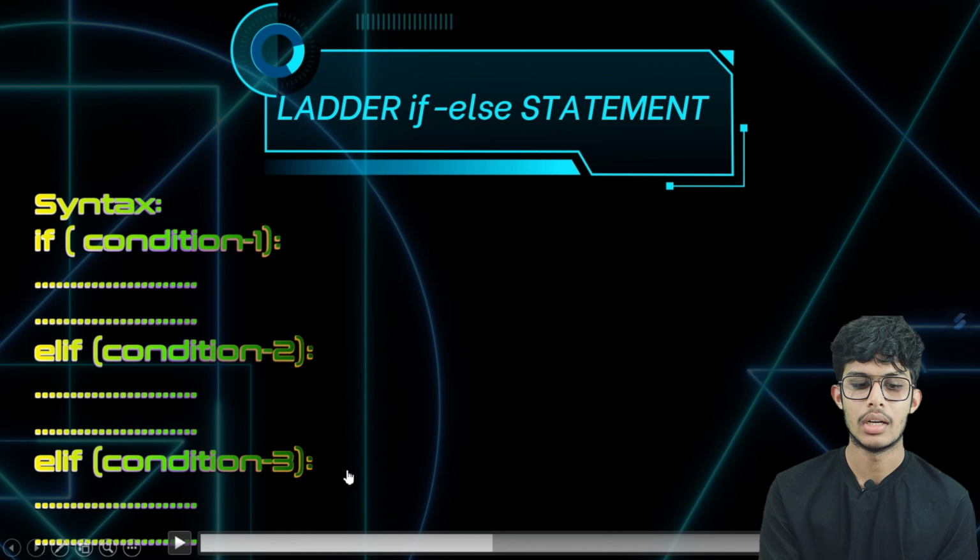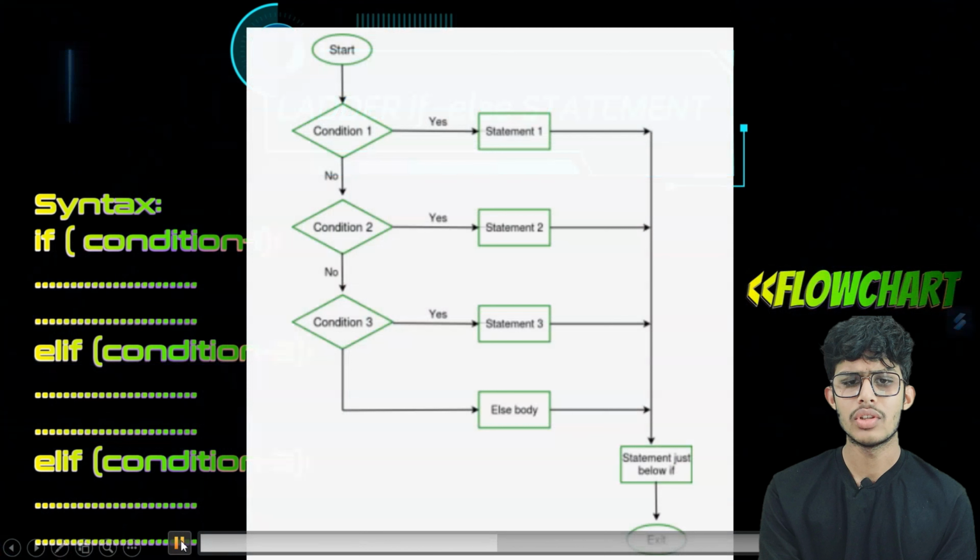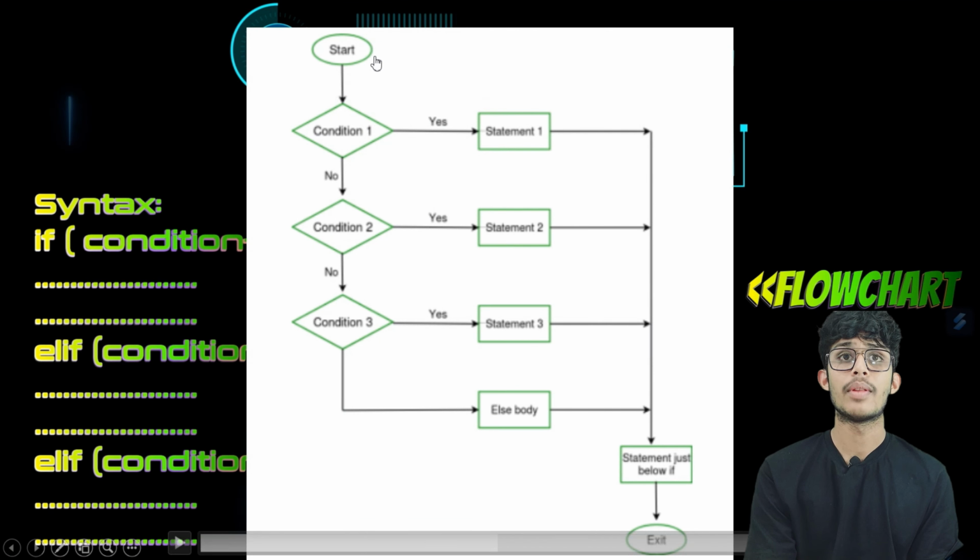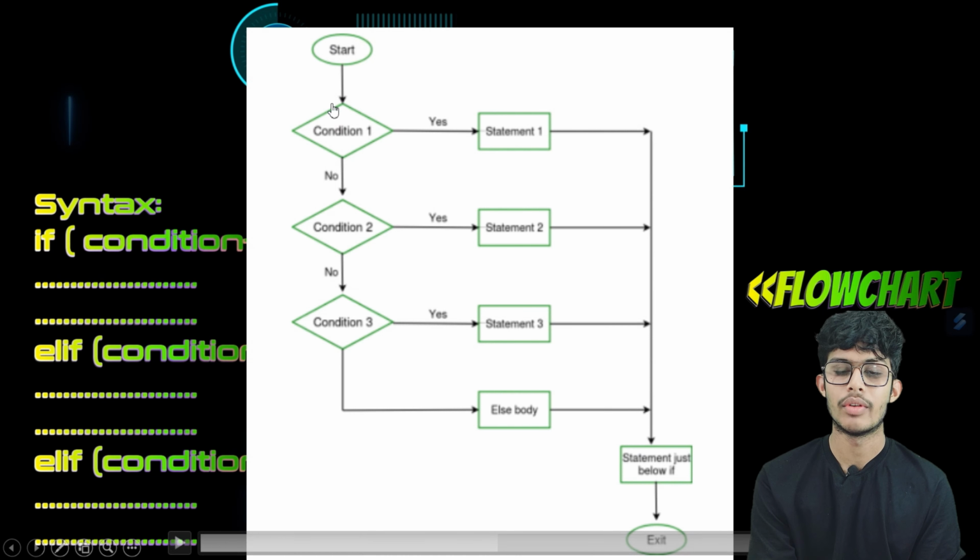Now understand it with the flowchart. The flowchart of the ladder if-else statement is like this. The execution of the program starts from here and comes to condition number 1. If this condition becomes true, then the statement under this condition is executed. If it becomes false, then the program comes to condition number 2.